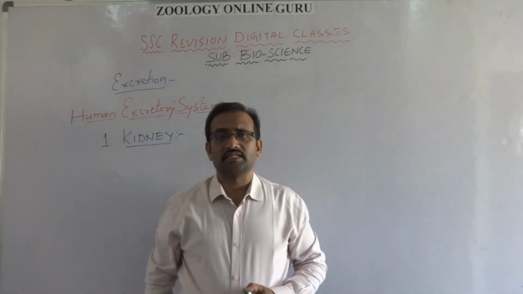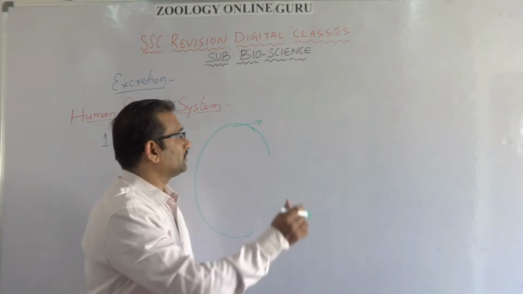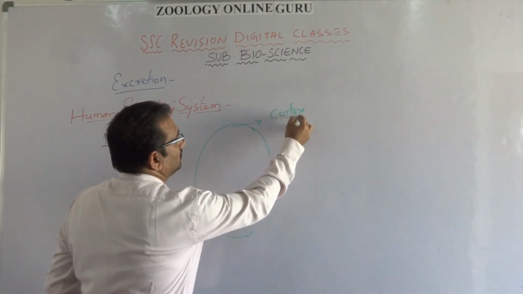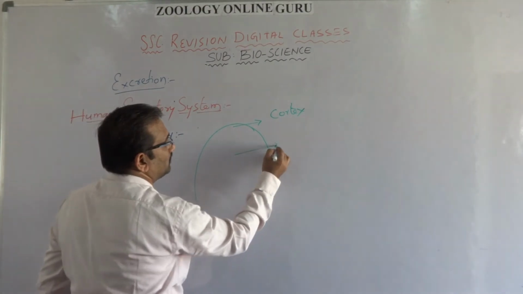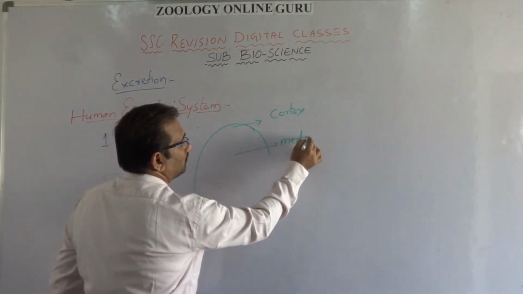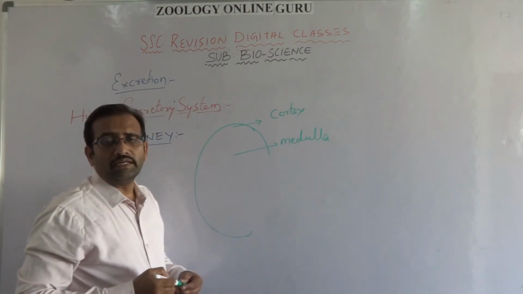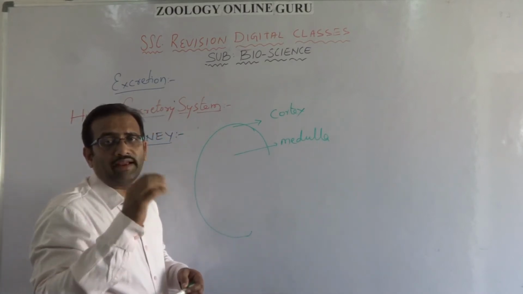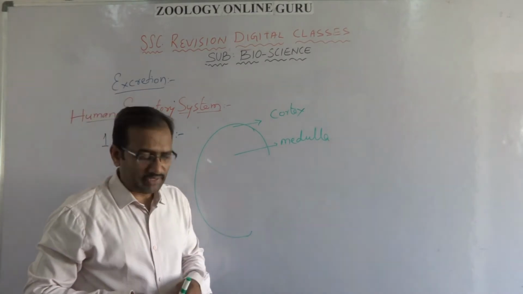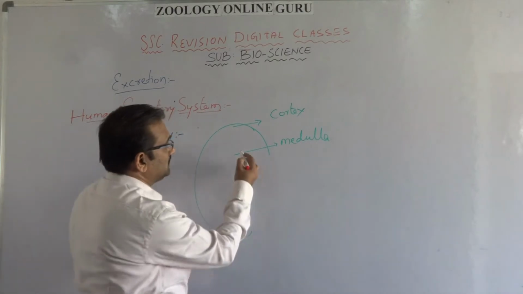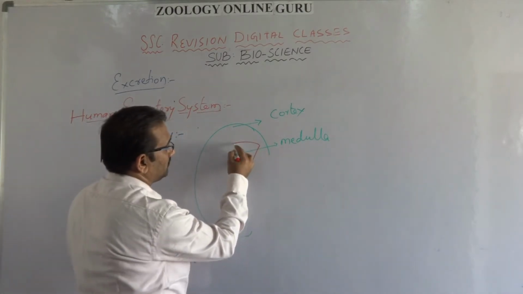The internal structure of the kidney. The outer portion is called the cortex. The inner portion is called the medulla. The medulla is in the form of triangular structures called pyramids.